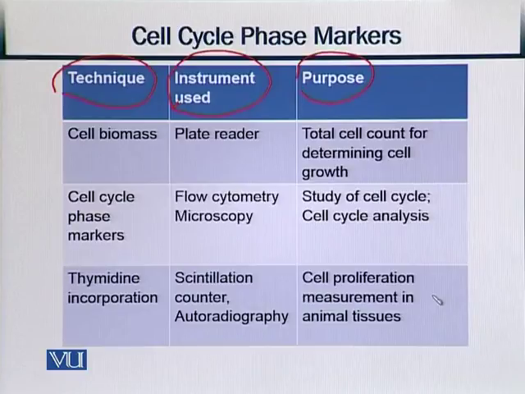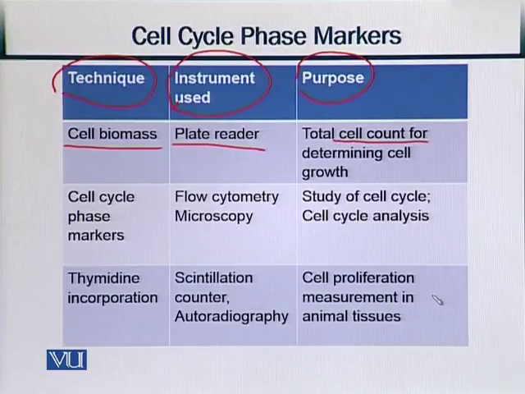So first one is cell biomass. Cell biomass, as the name suggests, biomass, what is it? Biomass is basically a technique which helps in measuring the mass of a biological sample. Similarly, cell biomass will help in measuring the different parts of the cell. For that purpose we need this plate reader. Again, this plate reader can be any silicon based plate reader or other material based things in which we put the cell and then measure different information, such as the total number of cells, which determines cell growth, that is, how many cells are present during a cell cycle.